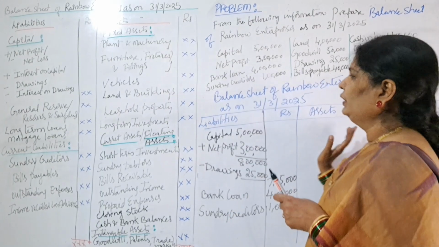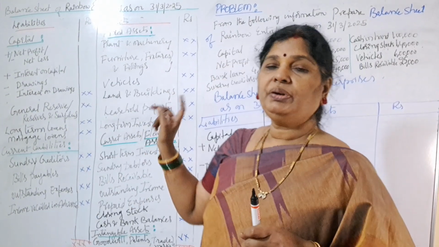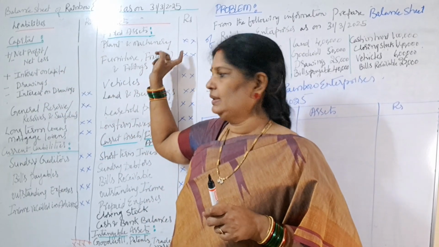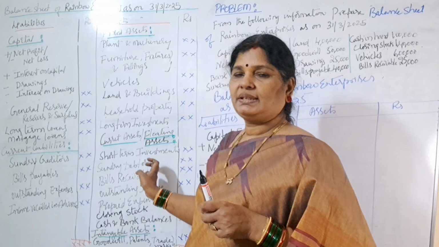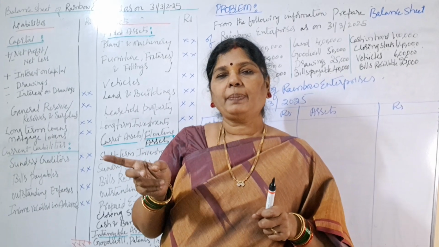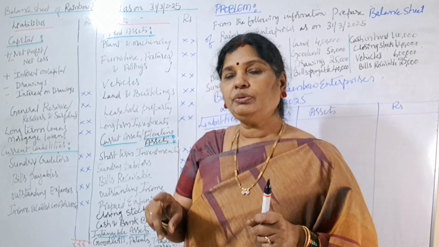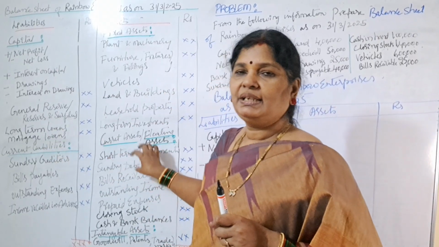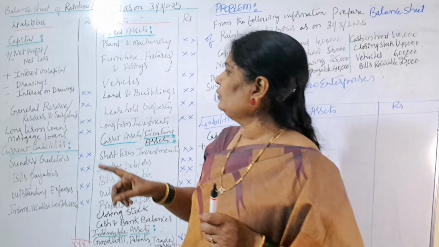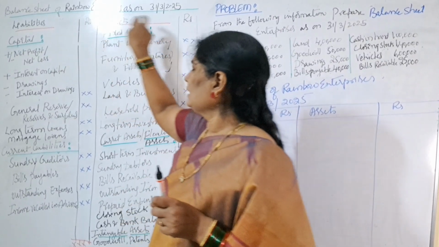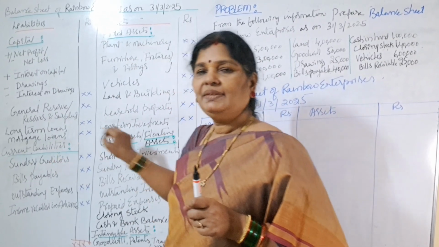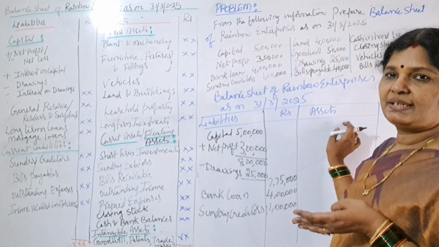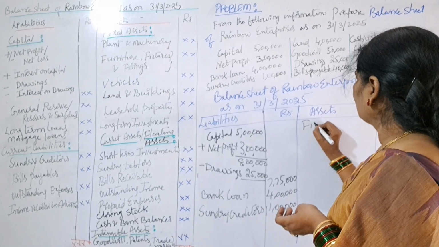See, the balance sheet you can show in two forms. If you are following liquidity, it means current liabilities, current assets, fixed liabilities, fixed assets. If you are following permanency, then fixed liabilities, fixed assets, current liabilities, current assets. Here we are following fixed liabilities, fixed assets. So I'm writing here fixed assets.